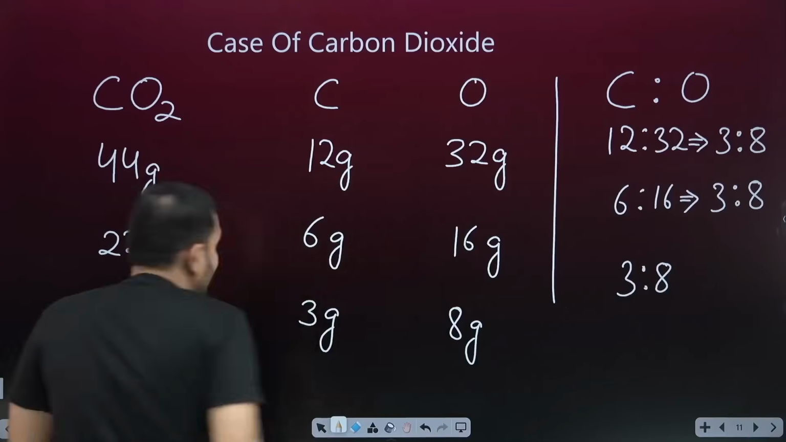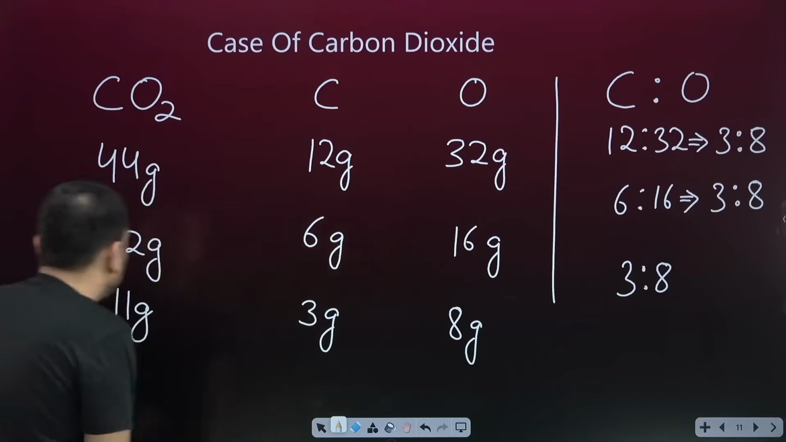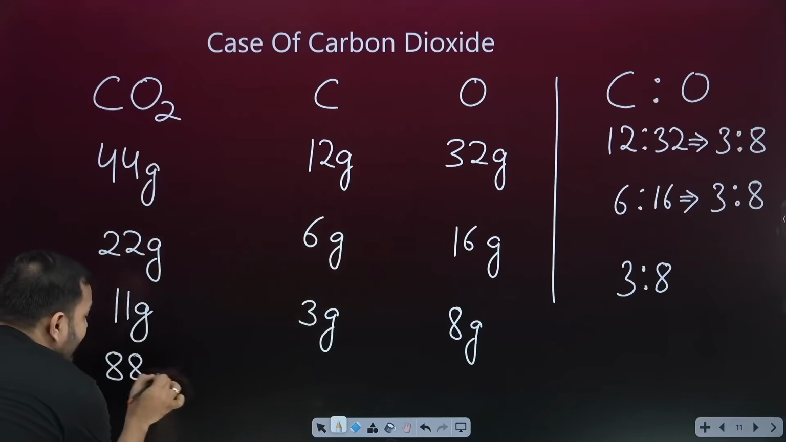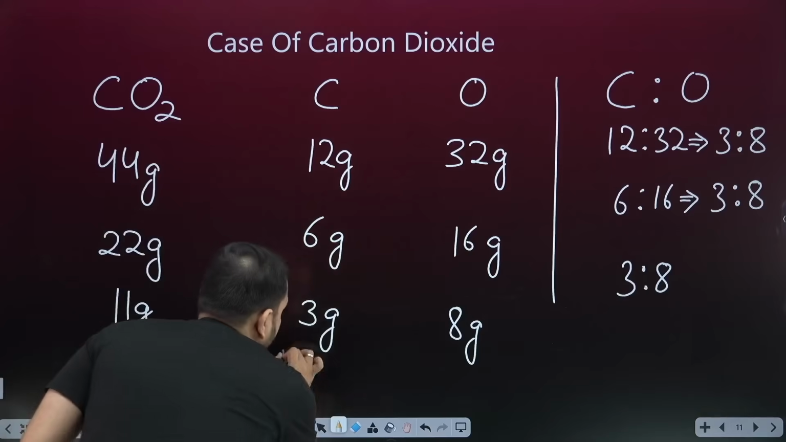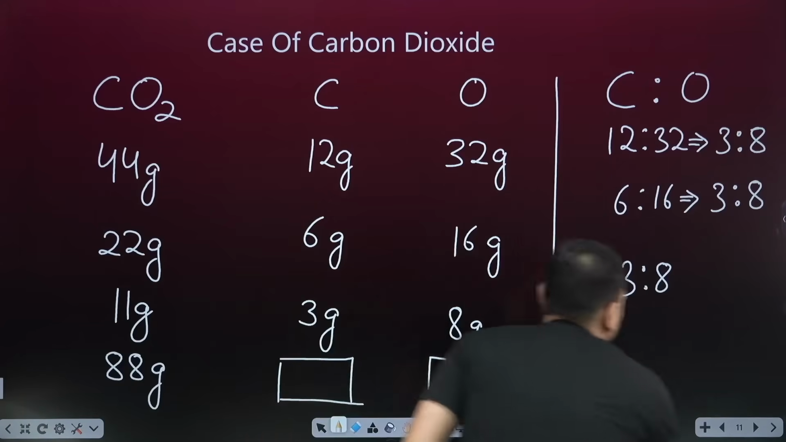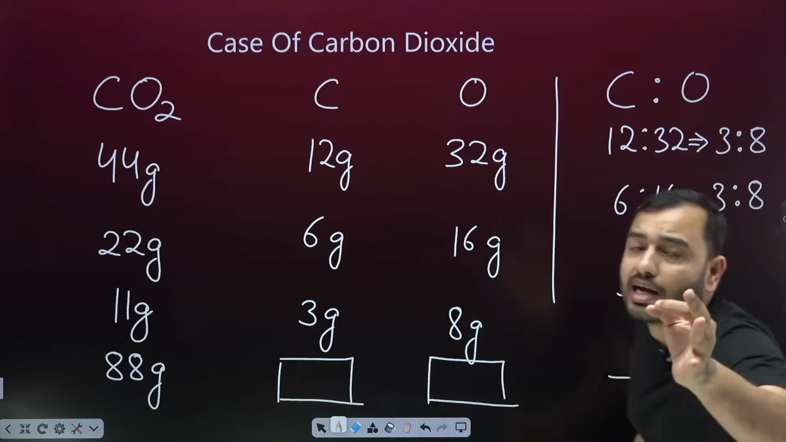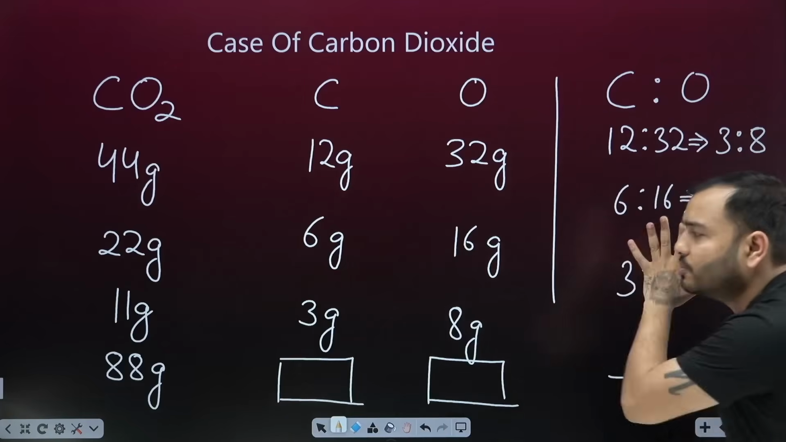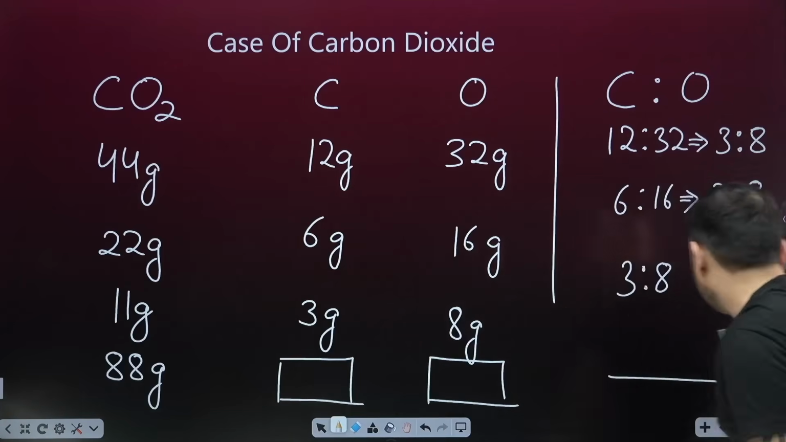And the proportion by mass will never change. One thing you have to comment here, everyone will comment: if I have 88 grams of carbon dioxide, then how much carbon will be there and how much oxygen will be there and what will be the ratio? Everyone comment in the answer. I will see whether you understood or not. All right, let's do the question.